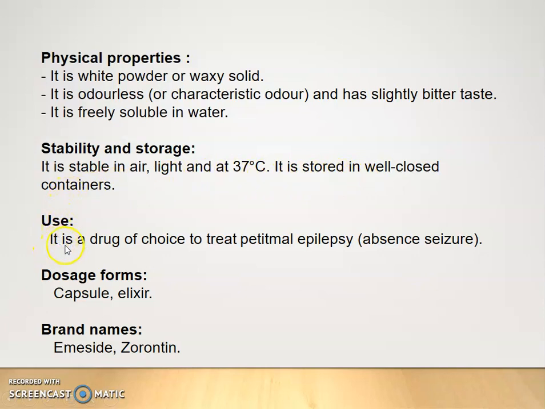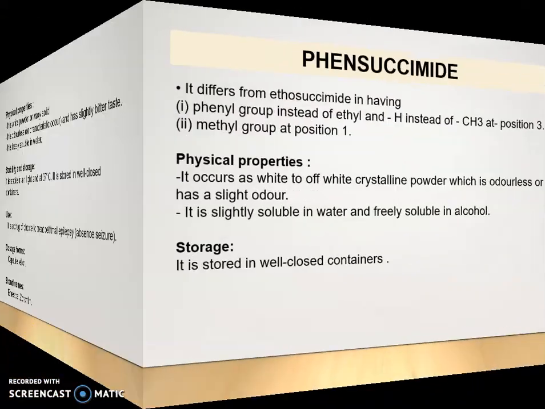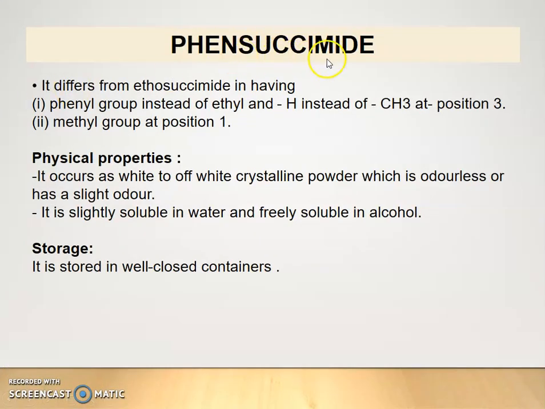Uses. It is a drug of choice to treat petit mal epilepsy, that is absence seizure. Dosage form. It is available in capsule and elixir, and the brand names are Emacide and Zarontin. Then the next drug is fensuximide.